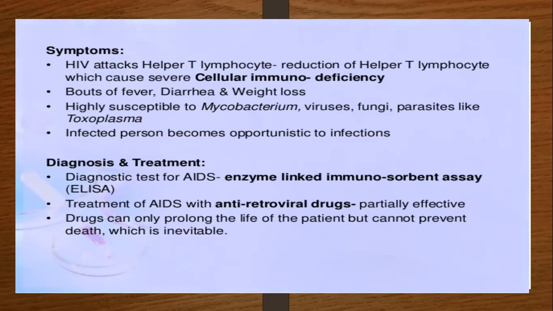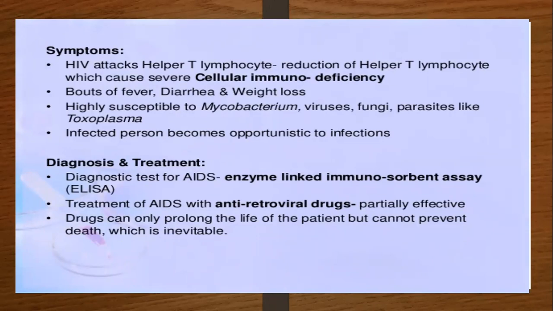Then diagnosis and treatment. For the diagnosis of AIDS, we use the enzyme linked immunosorbent assay, which we call ELISA. The ELISA test is carried out for the AIDS disease. To diagnose whether the person has AIDS or not, you have to perform the enzyme linked immunosorbent assay. This is the name of the test. It is conducted with blood. The blood is taken from the infected person and sent to the laboratory for the ELISA test.